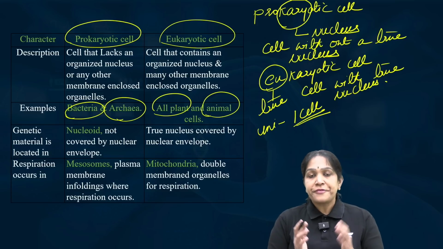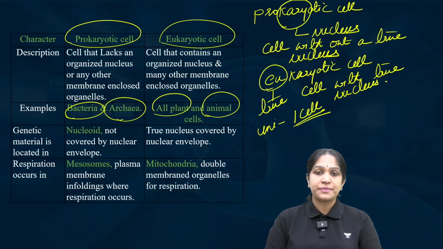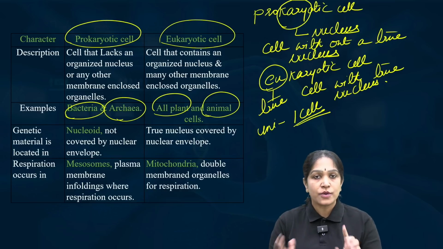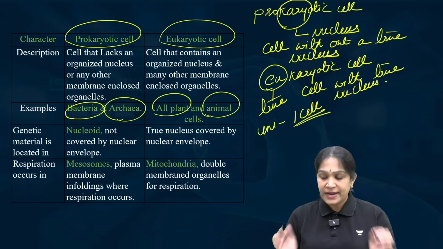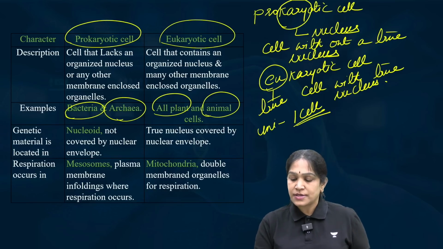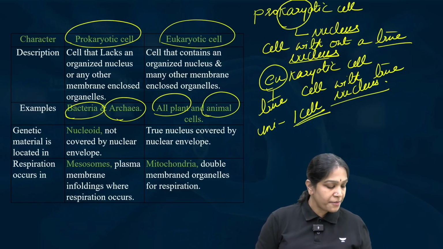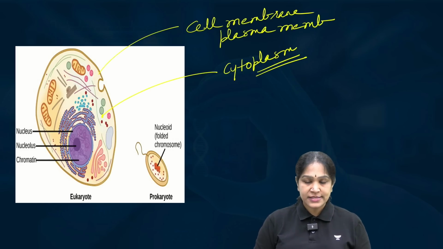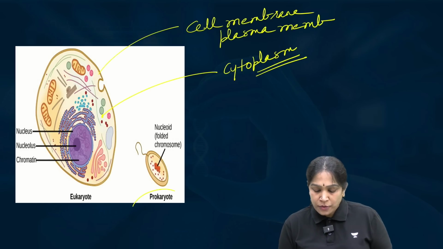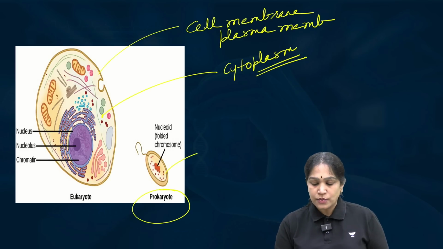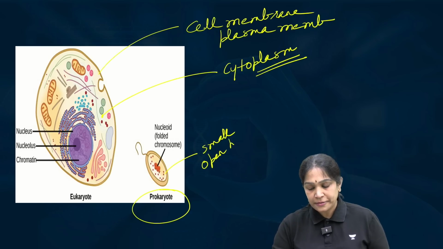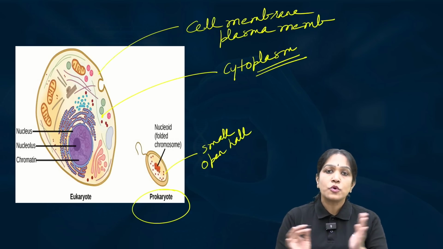Fine. The first and the most important difference between prokaryotic cell and eukaryotic cell is the presence or absence of a true nucleus. But there is another very important difference. That is, if you observe a prokaryotic cell, it looks like a small open hall without any rooms inside.